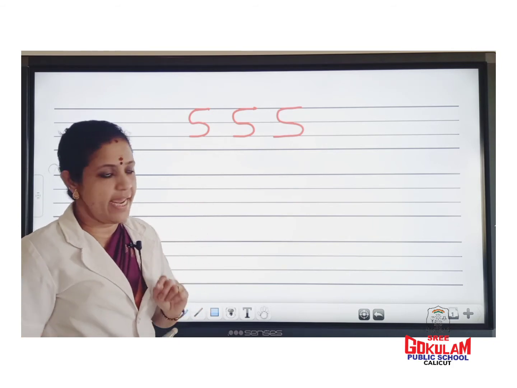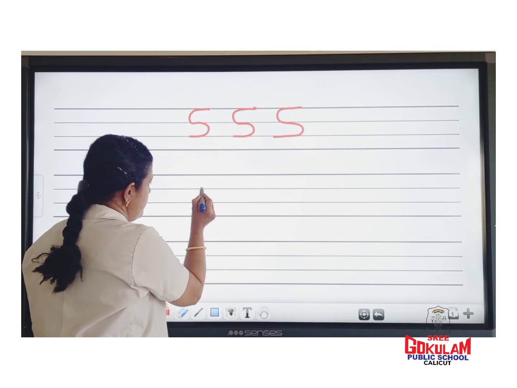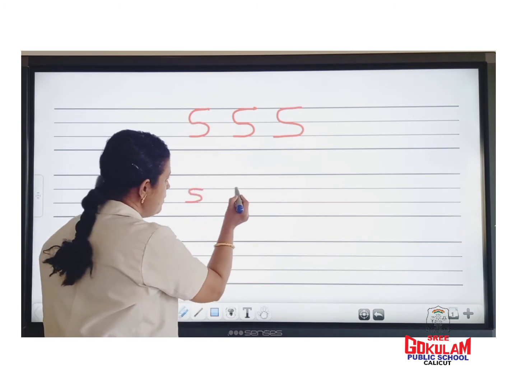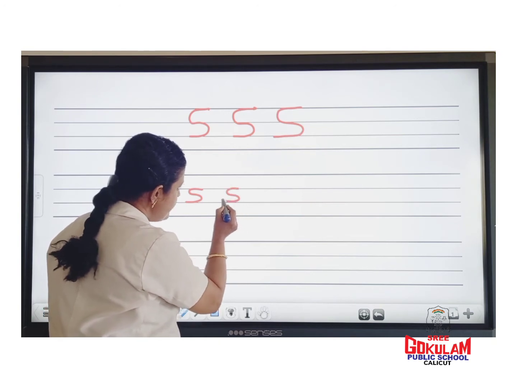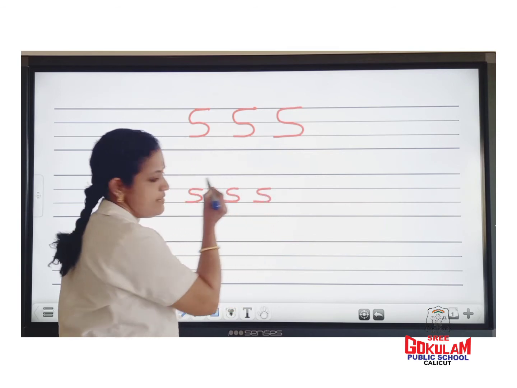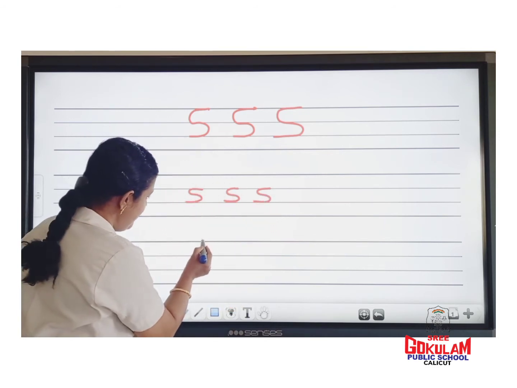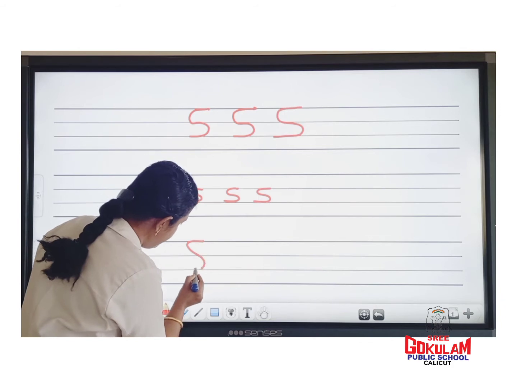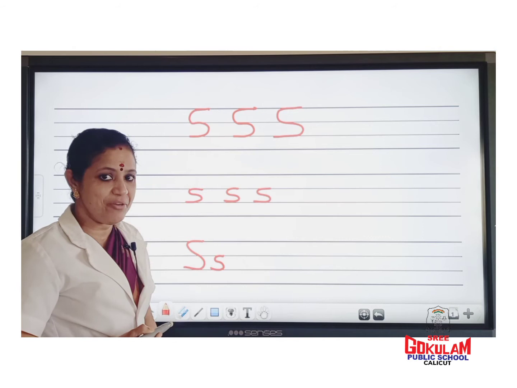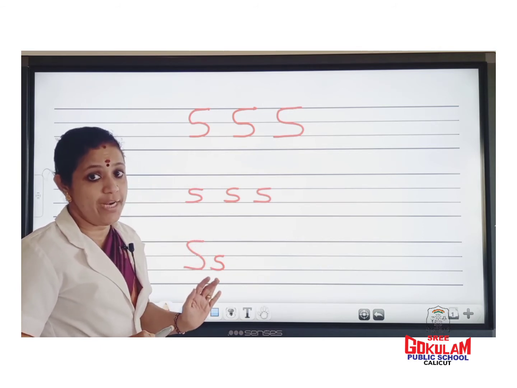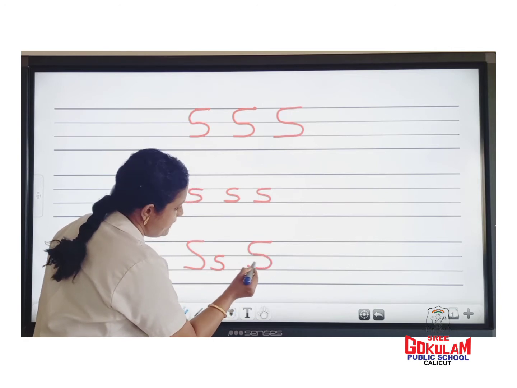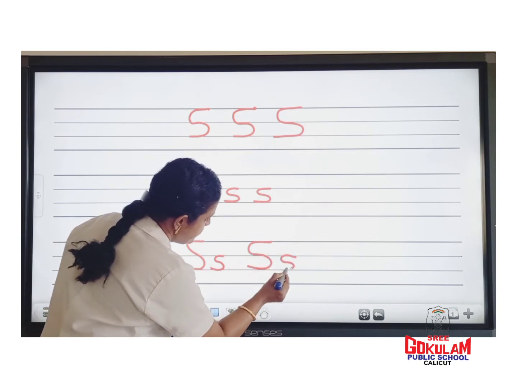Next, small letter S. Small letter S. Capital letter S. Small letter S. Children, repeat after me. Capital letter S and small letter S.